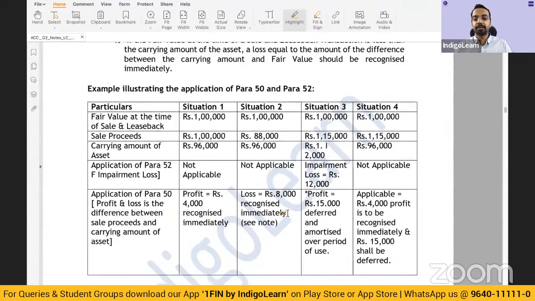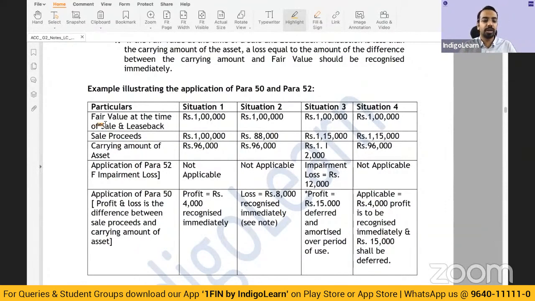You can look at these kinds of examples before you visit the examination on the day. If a question comes from sale and leaseback, I'm sure they will ask you 4 or 5 bits with different situations, and hence try to understand what is to be done in each of these cases.